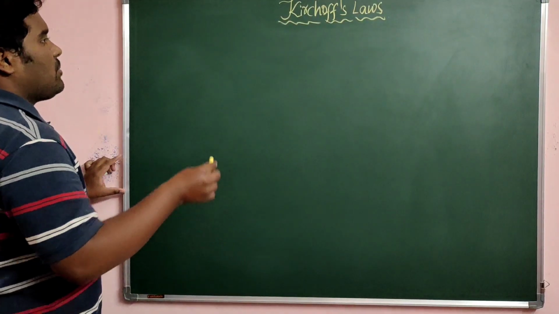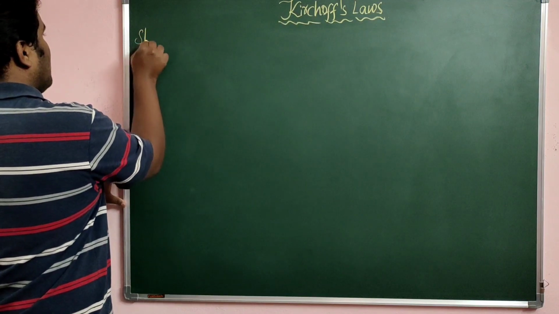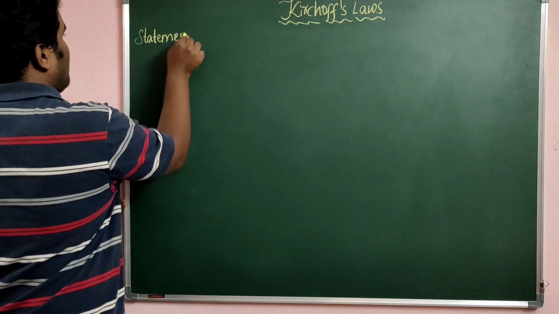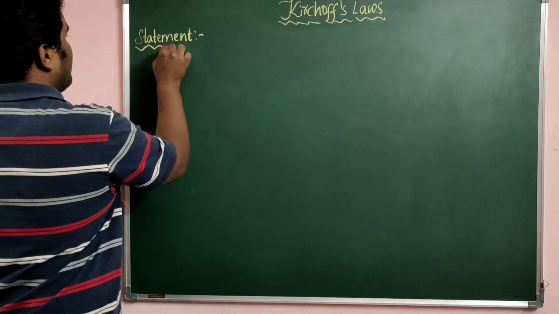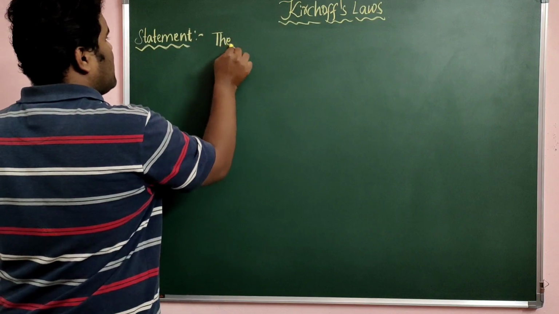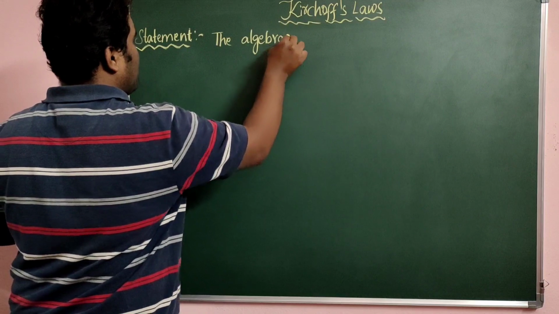So let us see the statement of junction law. What does Kirchhoff's junction law state? I am just explaining it in the easiest way.